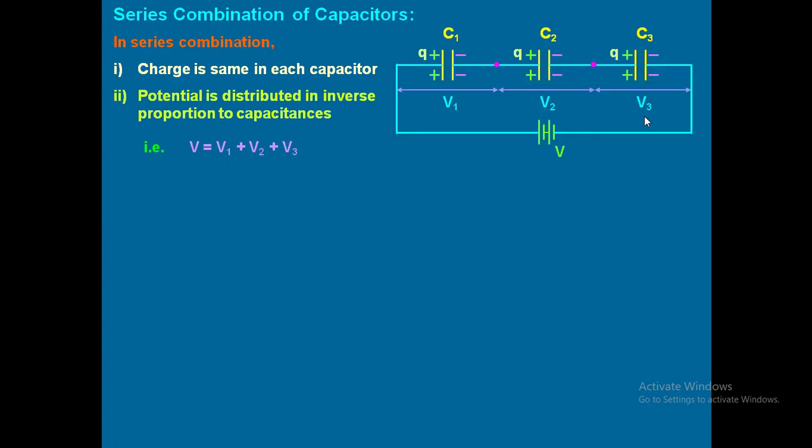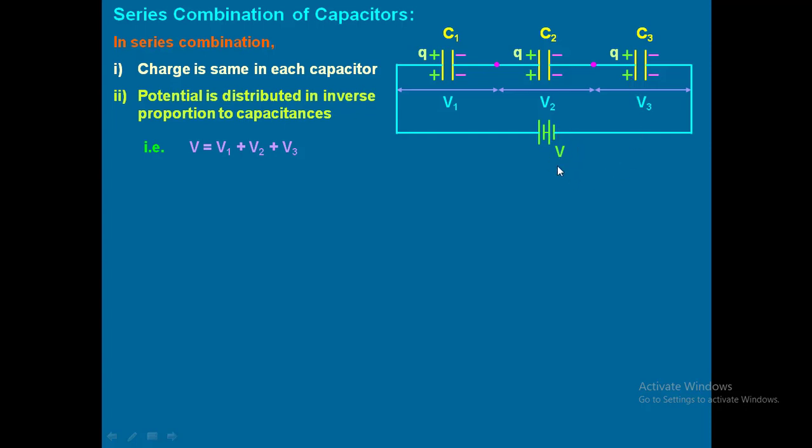Understood everyone? Hello? No, I have given a battery of potential V. Now this potential is divided into how many parts? 3 parts only, because how many capacitances I am having? 3 capacitances I am having.